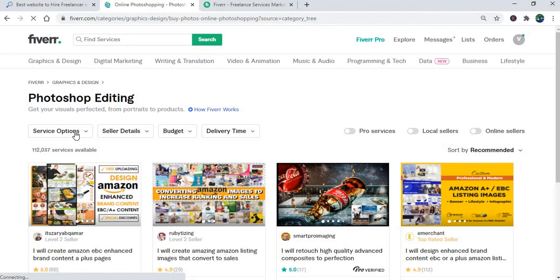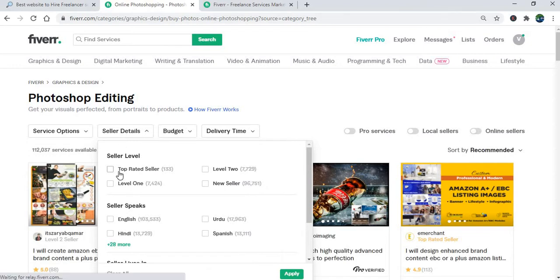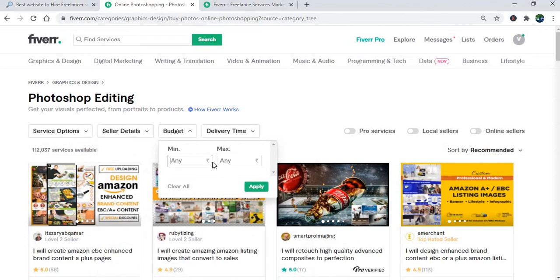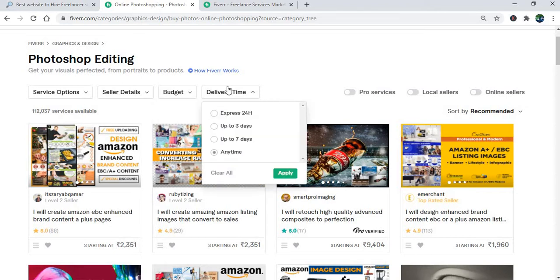and we have multiple filters like service options. You can select whatever service options you want: background removal or retouching, and the seller details: top rated seller, level 2, level 1, level 3. Like this you can select. And budget, what is your minimum budget? You can set any of your minimum maximum budget. Delivery time, it's express delivery or up to 3 days. I guess it will not change the cost.